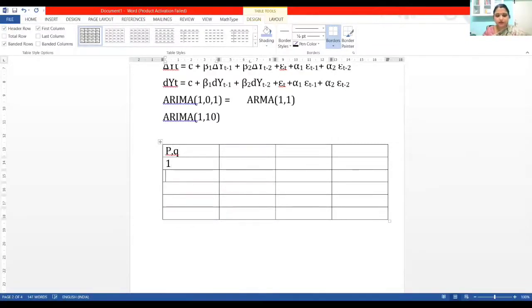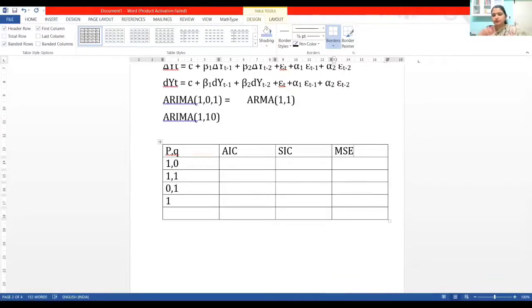You give 1 1, or say 1 0, or you give 0 1, and go ahead like this. I hope you are following, ma'am. 0 1, like this you keep changing. There is something called AIC, Akaike's information criteria, or Schwartz information criteria, or Bayesian information criteria, BIC, or else you can look at the MSE value, that is, mean square error value.